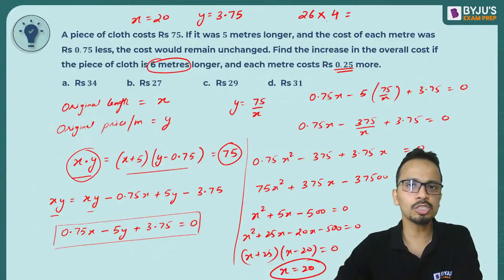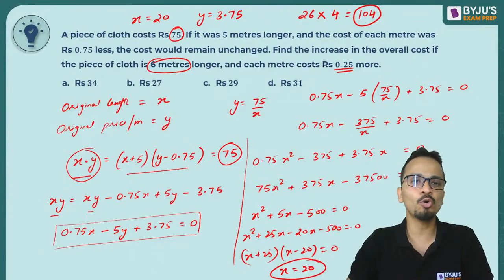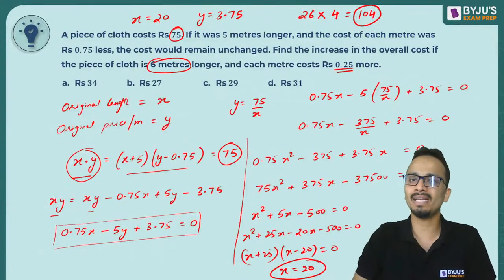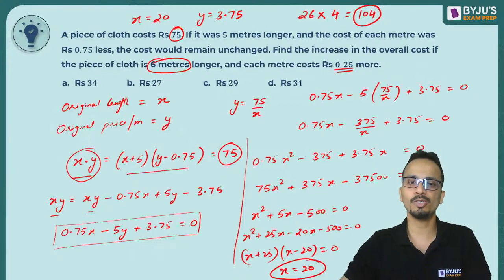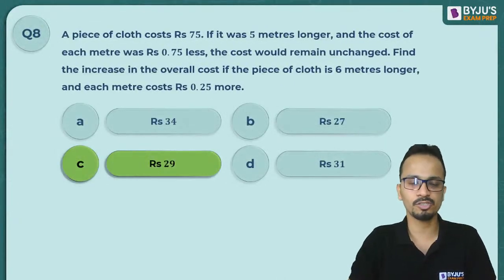Now the total cost will be 26 into 4, that is 104. Earlier the cost was 75, now the cost is 104. So the increase in the overall cost will be 104 minus 75, and that is equal to 29. So option C, that is 29, is the correct answer for this question.